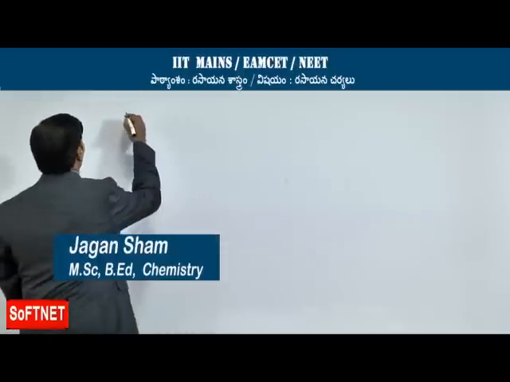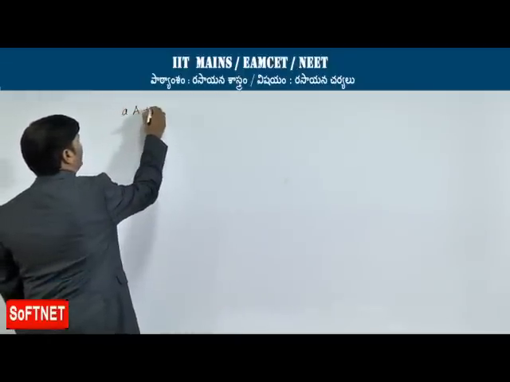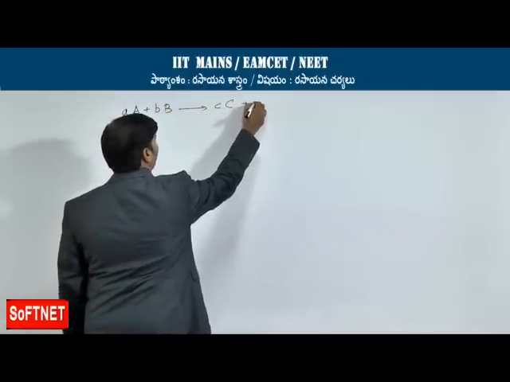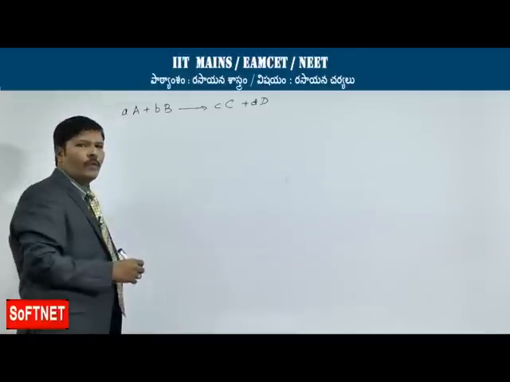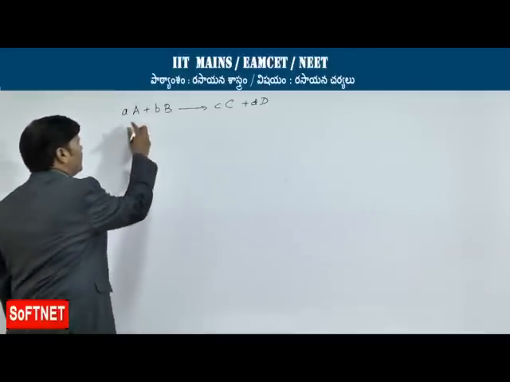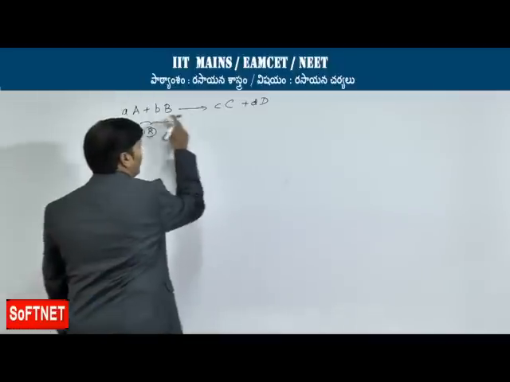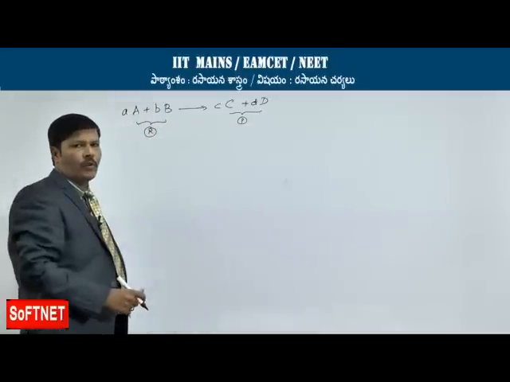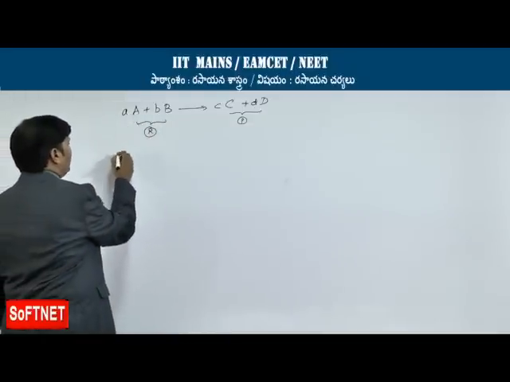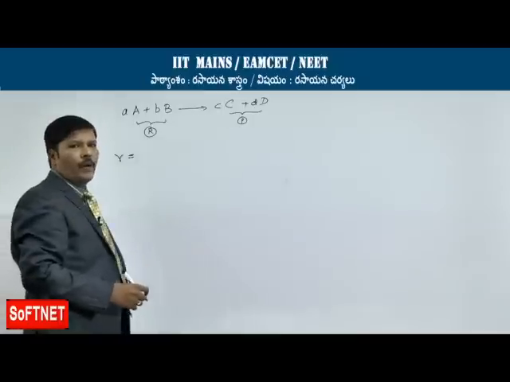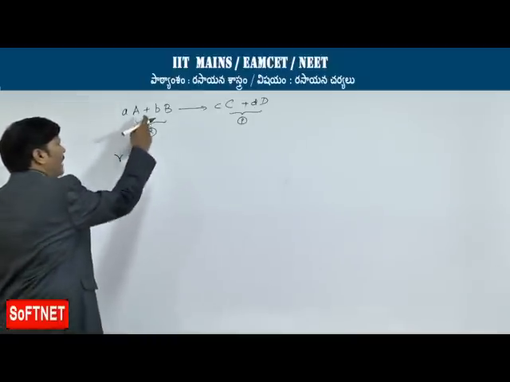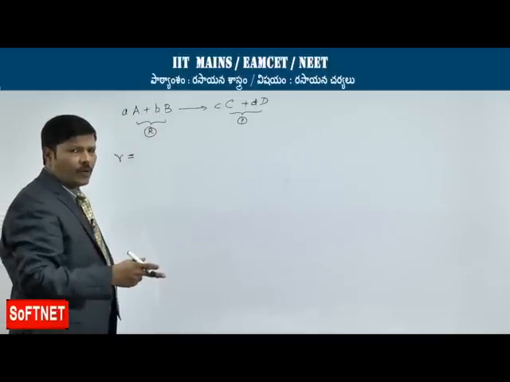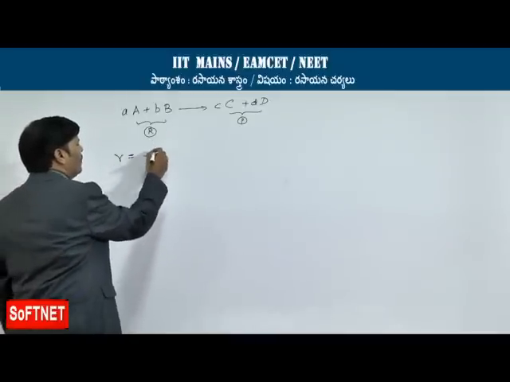So let me repeat the general equation, that is small a moles of A plus small b moles of B gives rise to small c moles of C plus small d moles of D. From this general equation what we need to understand here is capital A and capital B are reactants and capital C and capital D are products, P for products, R for reactants. So if you want to write this in the form of rate equation, small r is equal to all the molar coefficients reciprocated, but these are reactants, so definitely there should be decrease in the concentration of the reactants. If there is a decrease in the concentration of reactants, take the negative sign,